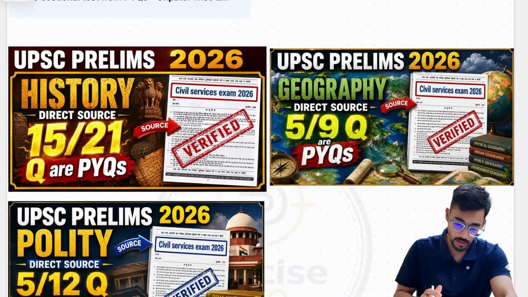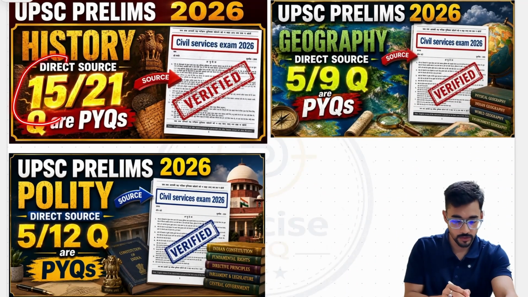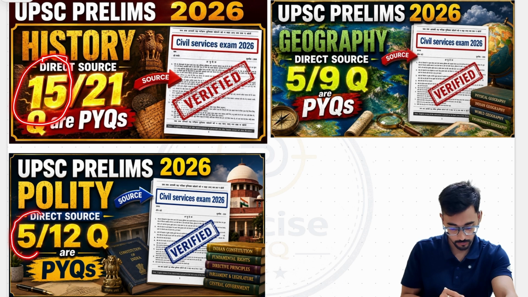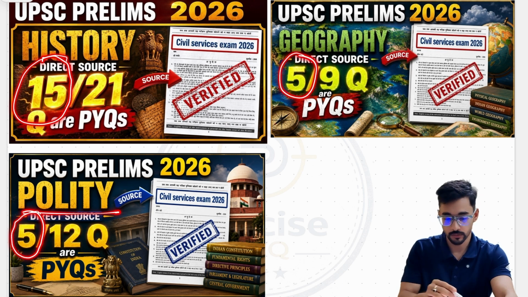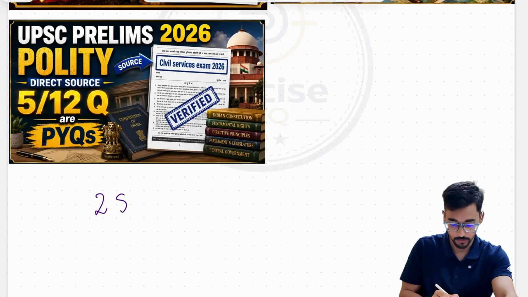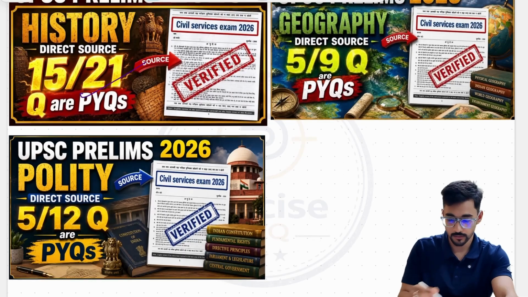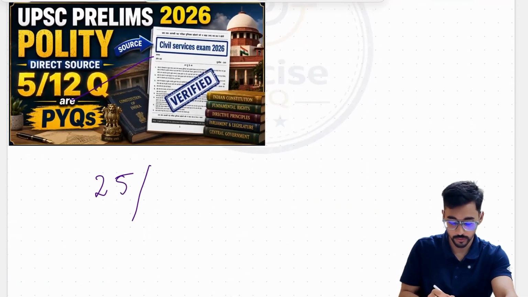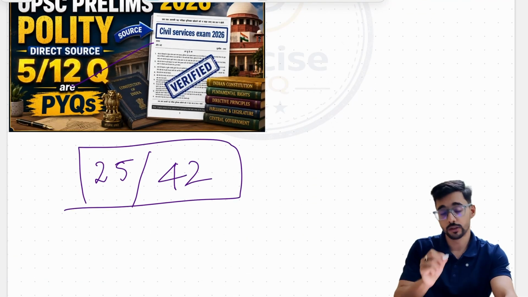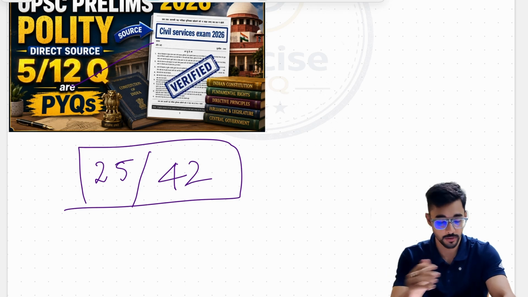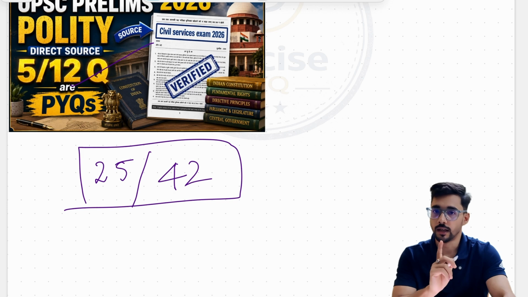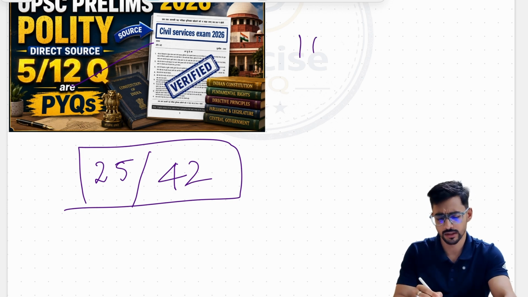Why am I saying so? You see, till now we have covered 15 questions from PYQ, 5 questions from PYQ polity, 5 questions from geography. So till now 25 questions from PYQ, and I have covered till now 21, 9 and 12. Out of 42 questions from static subjects, 25 are from PYQ. Next we will do economics and see how many are from PYQ. So do PYQ sections, and mock tests you can do at the end.